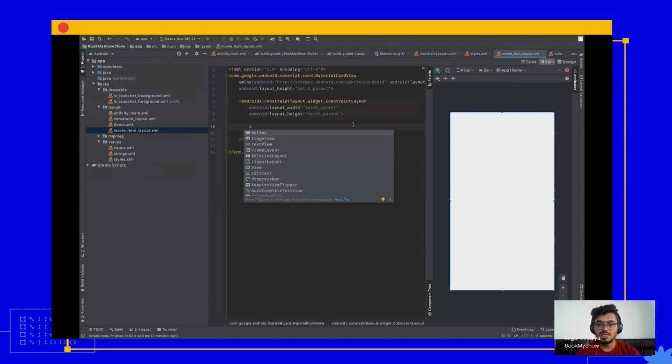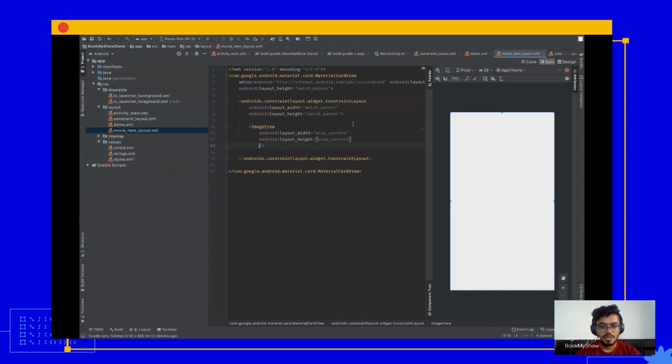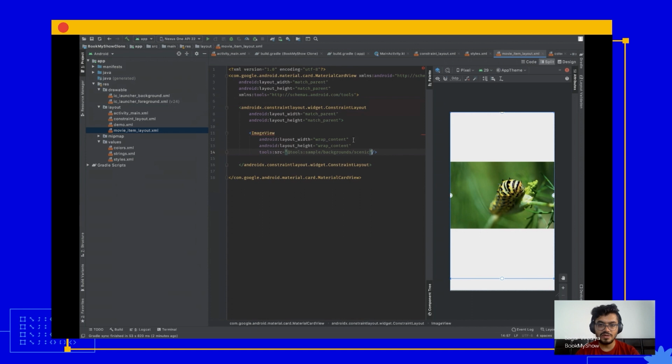So as you can see in the card, we have five things. One, your image. Then we have four TextViews. So let's just add the image first. All right. And let's just provide the dummy image here. Now, why am I using the tools namespace? The tools namespace allows you to preview your stuff, and when you actually run your app, it won't be there. So just for our purpose, we are just using this for preview, but we'll be loading this image from the API, from a remote server later on.